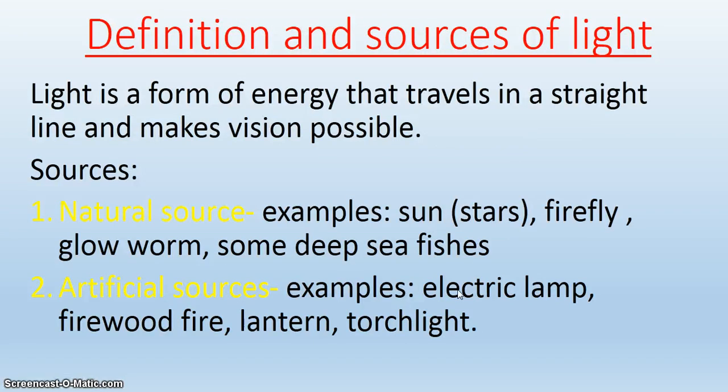Now let's come to our main topic for today. What is light? Light is a form of energy that travels in a straight line and makes vision possible. We have two main sources of light. We have the natural sources, such as the sun. Remember, the sun is also a form of star. We have the firefly, the glowworm, and some deep sea fishes that can give off light naturally. Then we have artificial sources of light. Example, we have the electric lamp, firewood, lantern, and torch lights. These are termed as artificial sources of light.